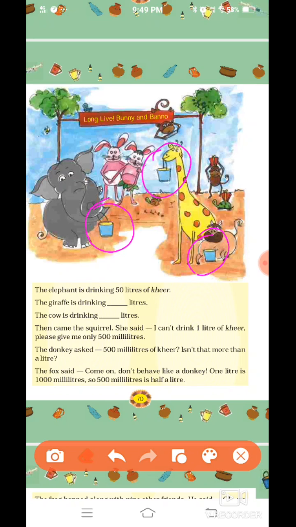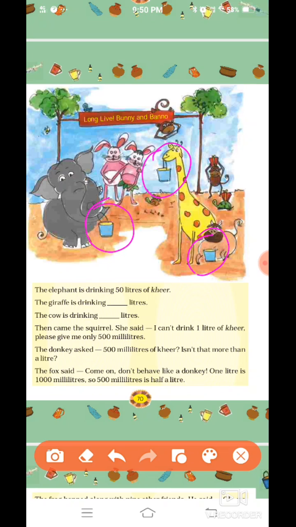Then came the squirrel. She said, I can't drink 1 liter of kheer. Please give me only 500 milliliter. Now what is she saying? The squirrel is saying that she cannot drink 1 liter. So she wants 500 milliliter.